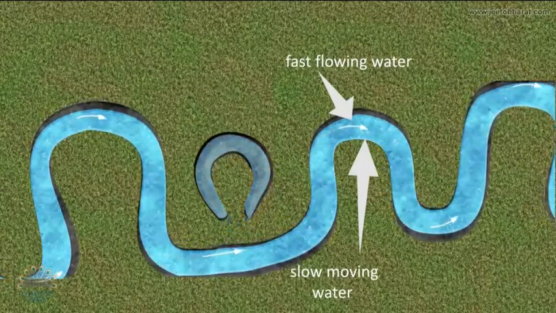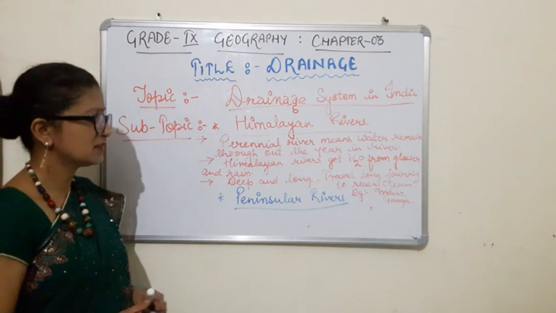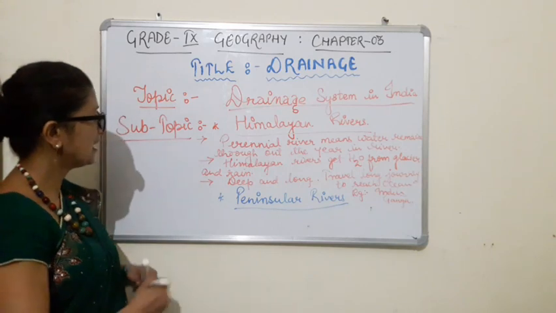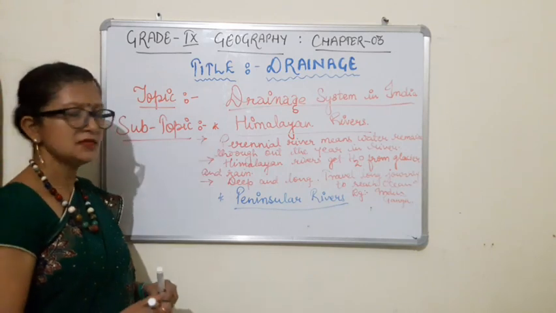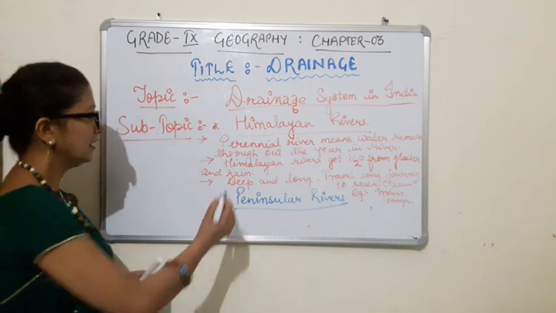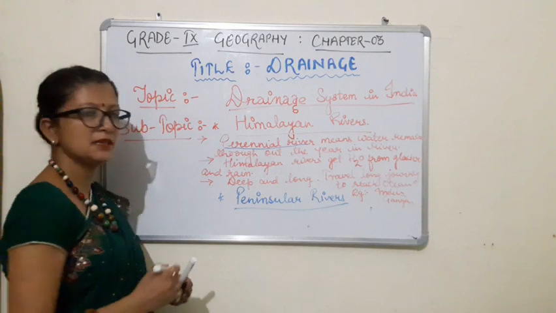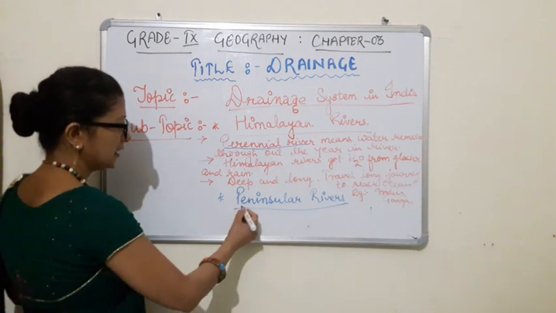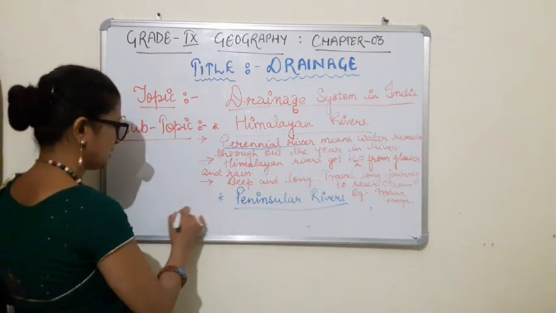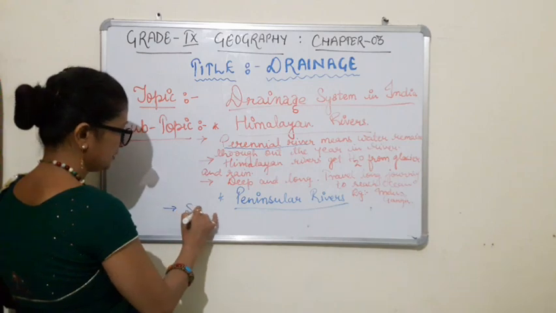Now let us talk about the peninsular river. So starting from the name, as we have seen, Himalayan river have this perennial river. It is also called as the perennial river. In the same way, these peninsular rivers are called as seasonal river.